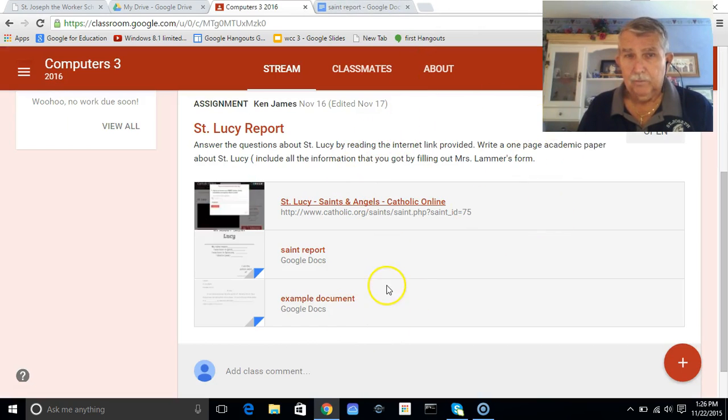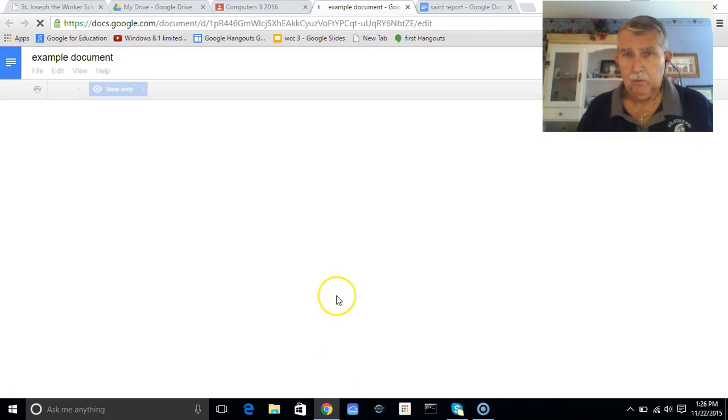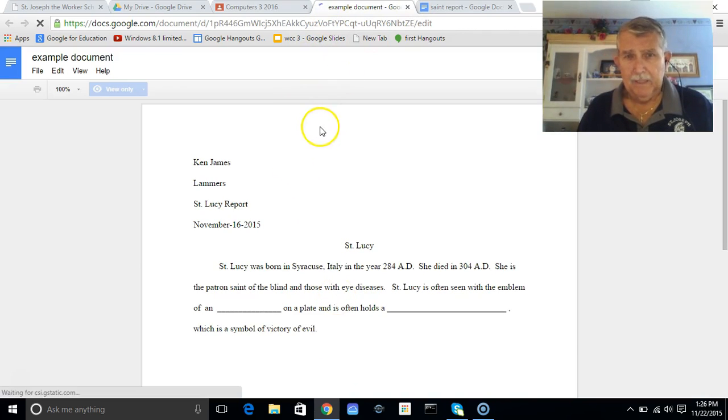And we go back to our report tab. Okay. So now I want to go ahead and, first of all, let's look at the example document. I created an example document so you know what an academic paper is to look like. So if we click on the example document, we'll open up a tab here that shows the very first thing you have is your name, the teacher's name, what you're doing, the date, the title, centered, and then left aligned for the text of your paper.